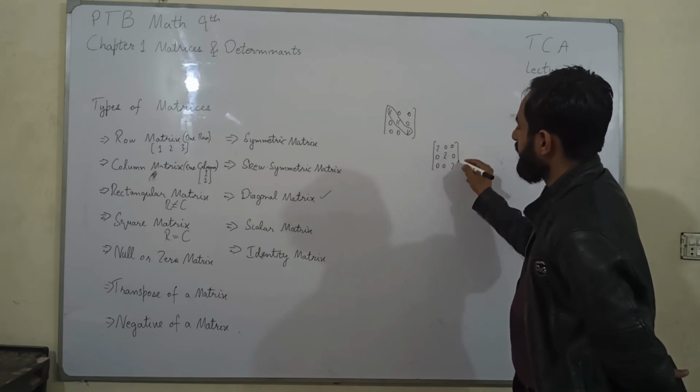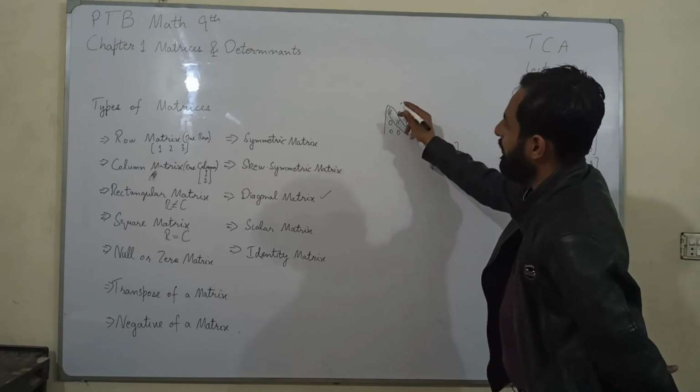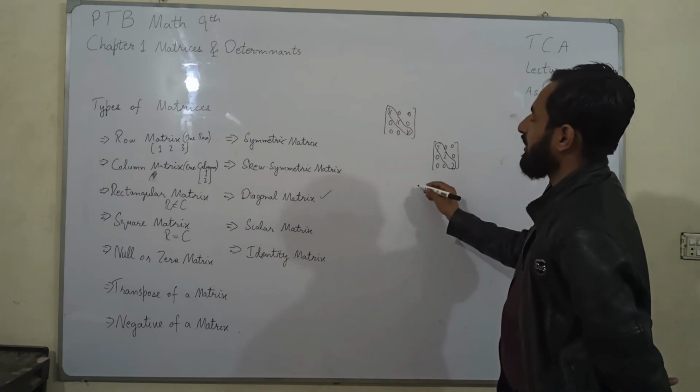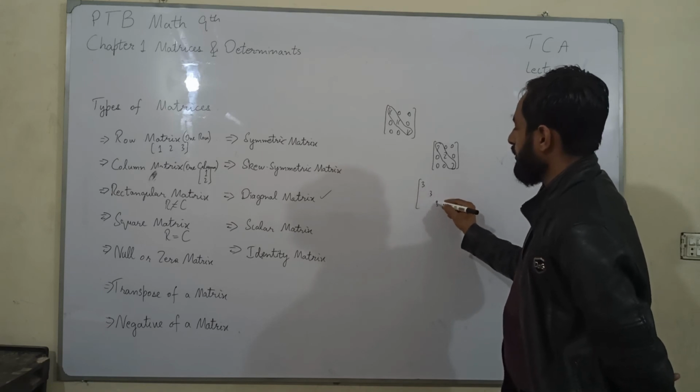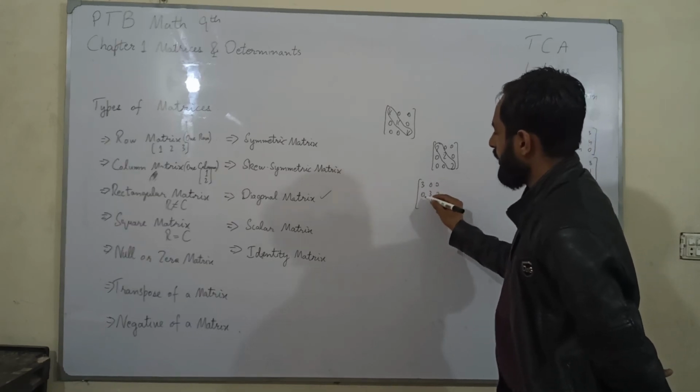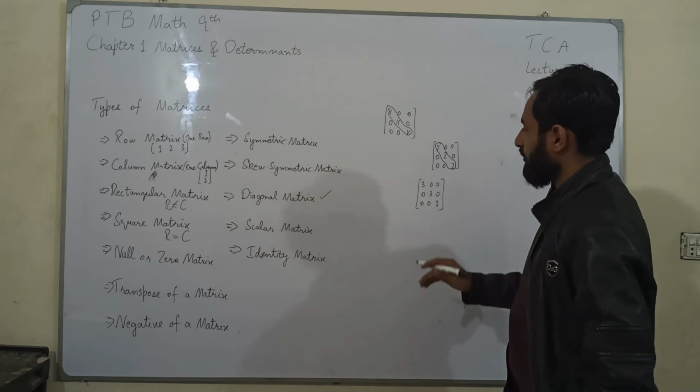For example, a diagonal matrix having 2 on the diagonal is called a scalar matrix. A matrix having k on the diagonal is called a scalar matrix. A matrix having 3 on the diagonal is called a scalar matrix.